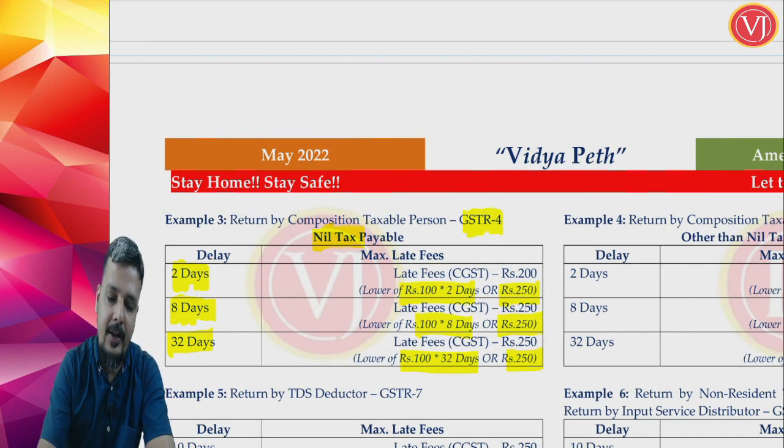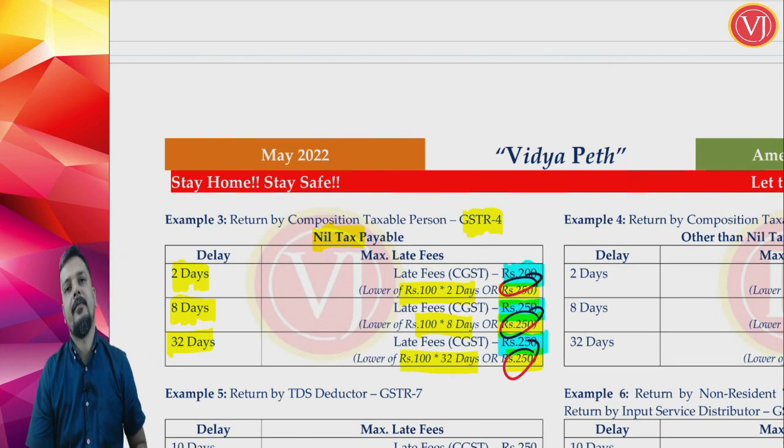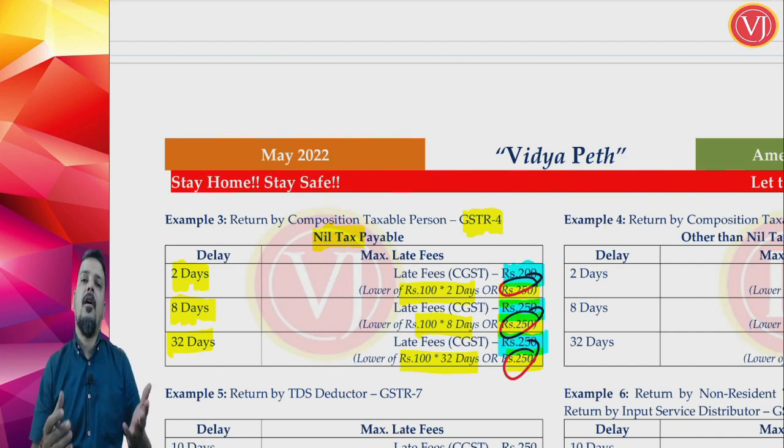So in all the 3 cases, the upper limit is 250. In the first case, your answer will come as 200 or 250, which is 200. Second case, 800 or 250, 250. Third case, 3,200 or 250, it is 250. Simple. 100 rupees per day of delay, or 250, whichever is lower, in nil cases.